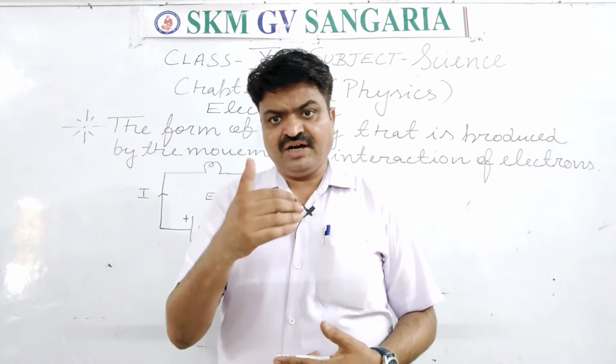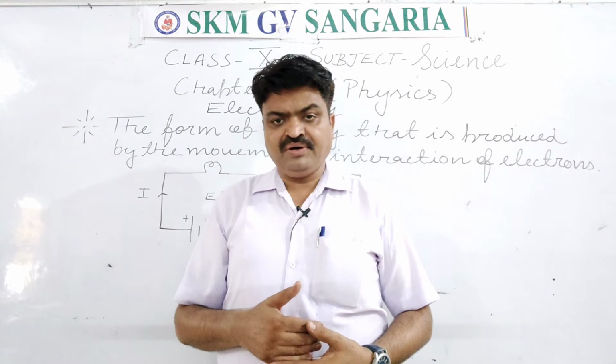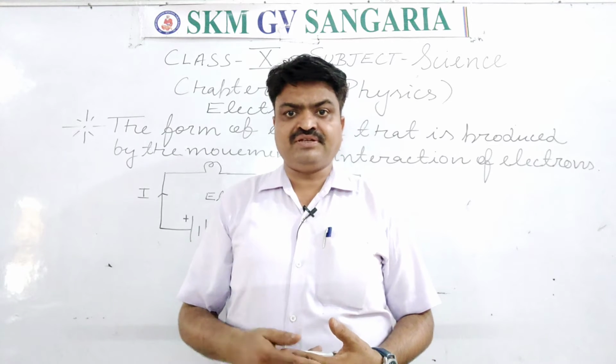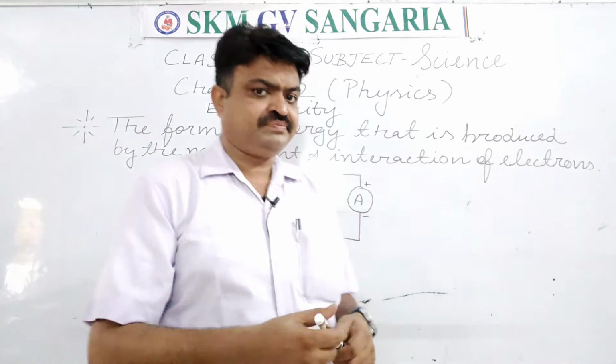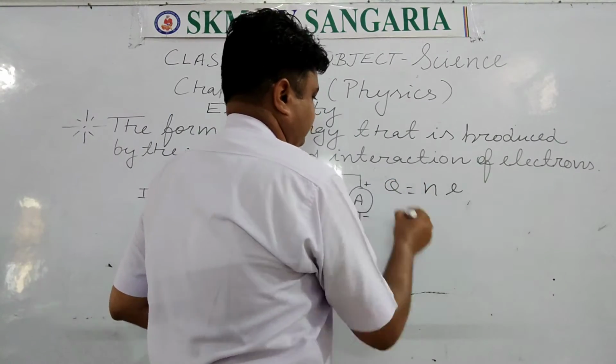And what is charge? The number of electrons in a particular conductor is known as charge. That's why the charge formula is Q is equal to n e.